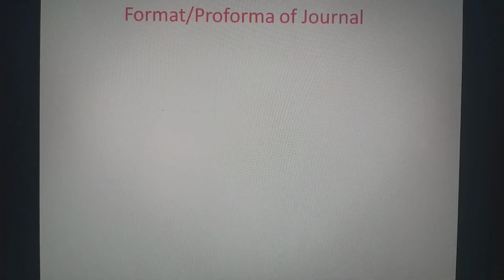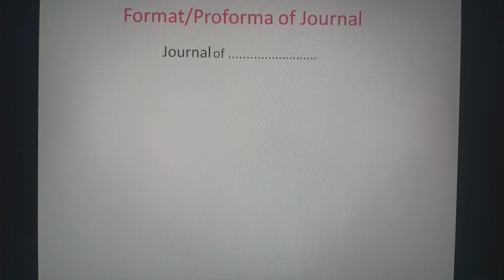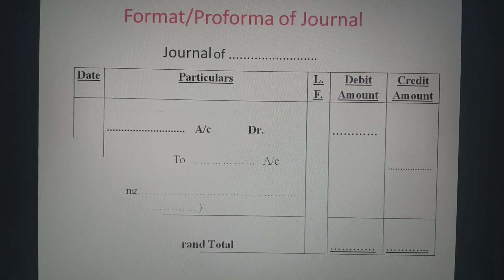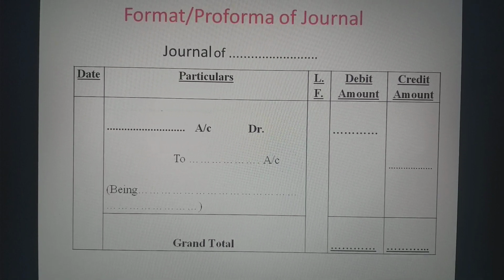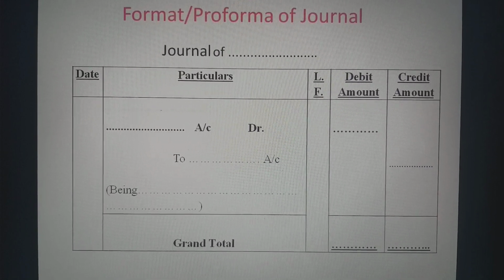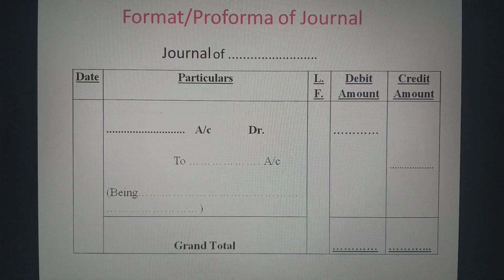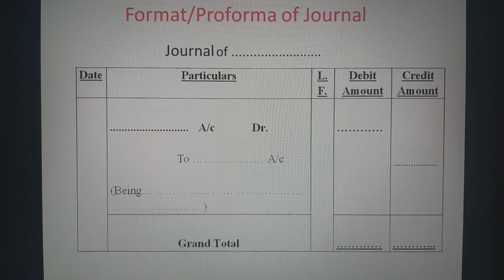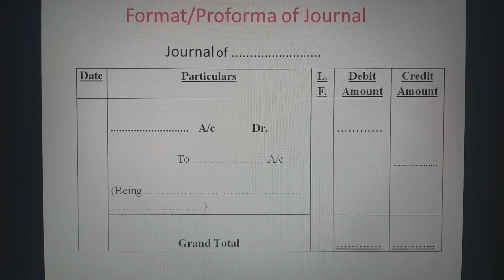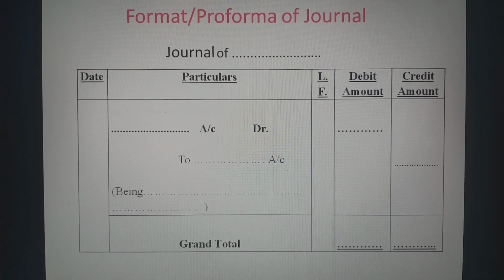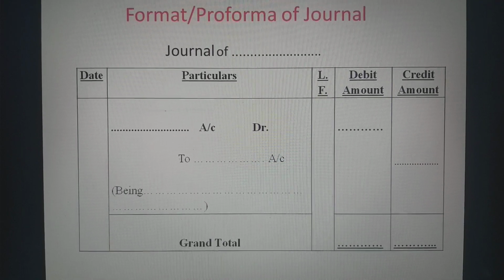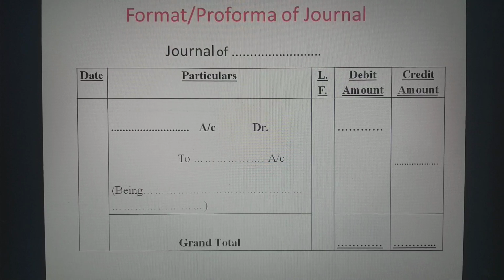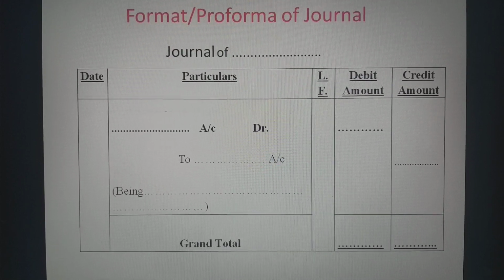Format of journal. First we have to write the name of the business for which we are preparing journal, that is Journal of so and so organization. Then there are 5 columns in journal: date, particulars, LF, debit amount, credit amount. There will be at least one debit account and one credit account, and then the narration.